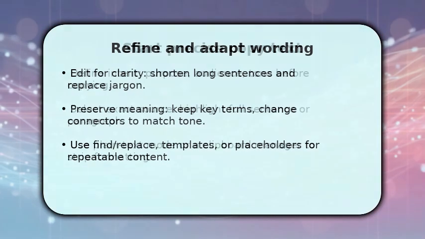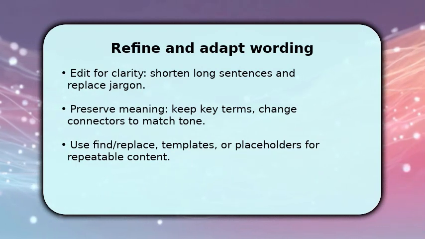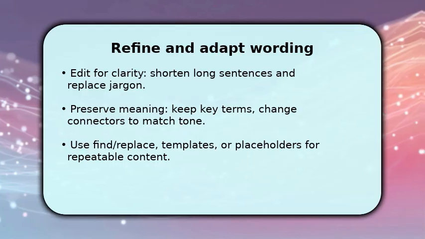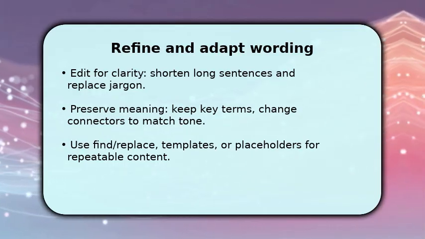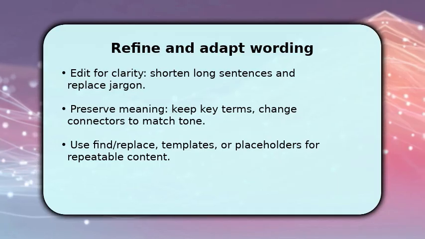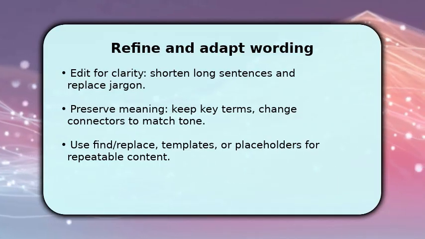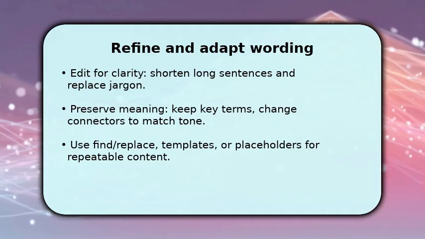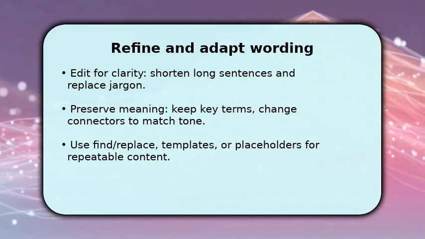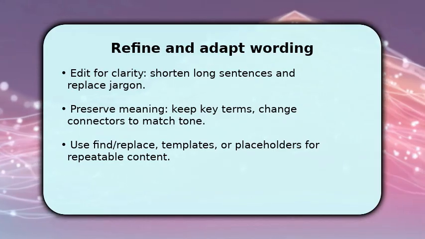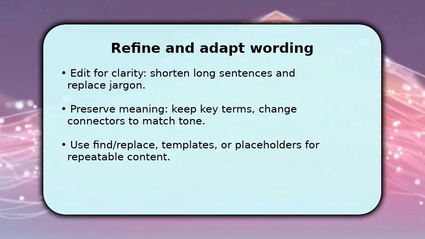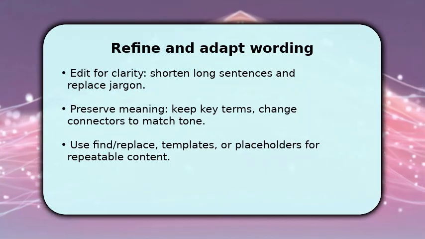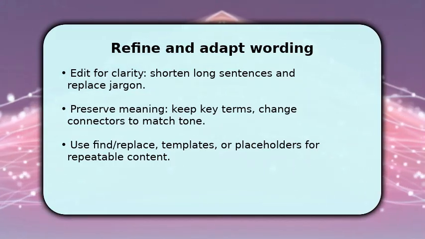step. Now refine the copied text for your platform and audience. Shorten long sentences and swap jargon for clear terms so readers don't stumble. At the same time, preserve essential terminology and facts to avoid shifting meaning. Use find and replace or templates to update names, dates, or values quickly. Placeholders speed repeat edits. Once done, scan transitions and connectors so the flow feels natural, and verify any numbers or claims against the original source to keep accuracy intact.